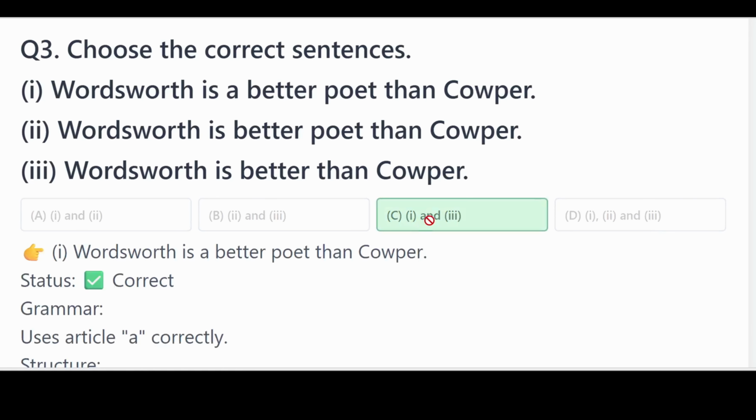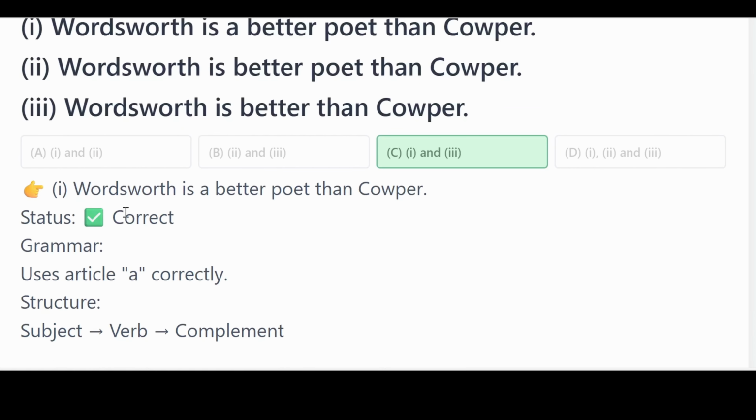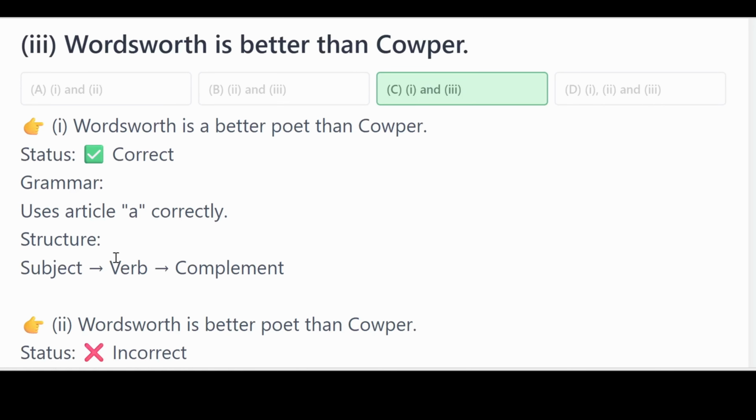The correct answer is option C. That is, 1 and 3 is correct. If you look at sentence number 1, it says that Wordsworth is a better poet than Cooper. Here we use the correct article, which is A. Now if you look at the statement, Wordsworth is a better poet, the structure is subject, verb, and then complement. The subject is Wordsworth, the verb is is, and the complement is he's better than Cooper.